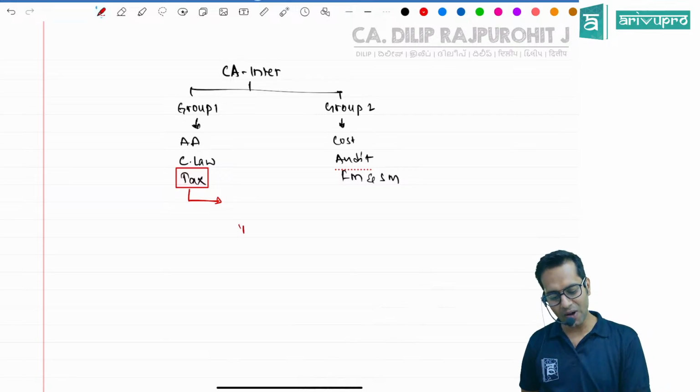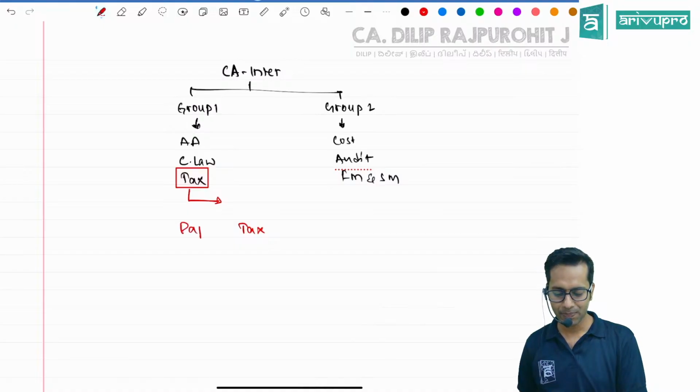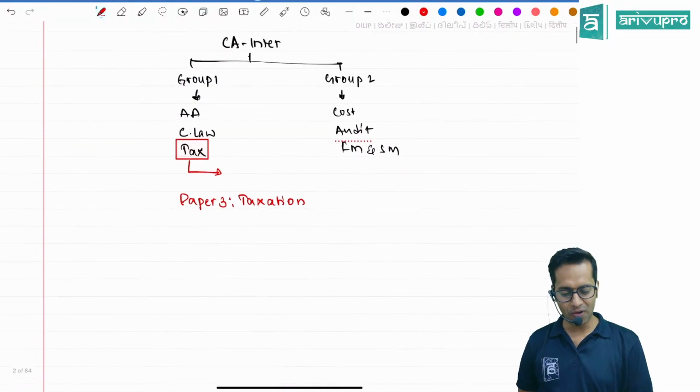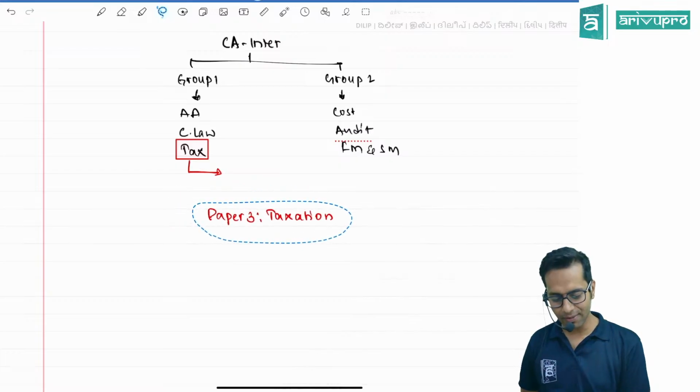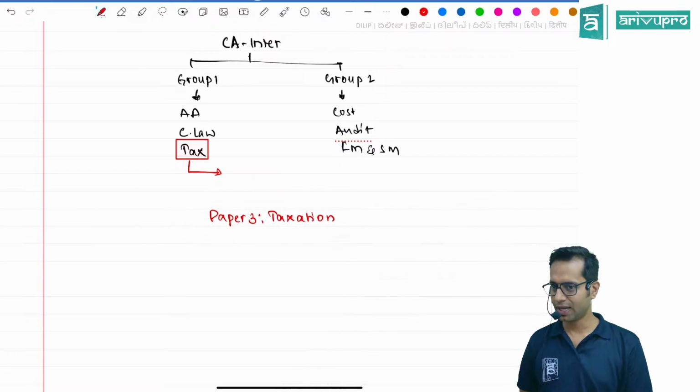If I talk about tax, your taxation paper is Paper 3. Before I start, you should have a book. For direct taxes and indirect taxes, have separate books.